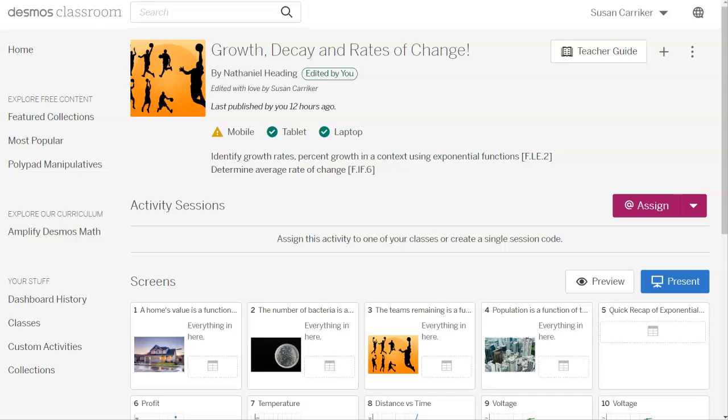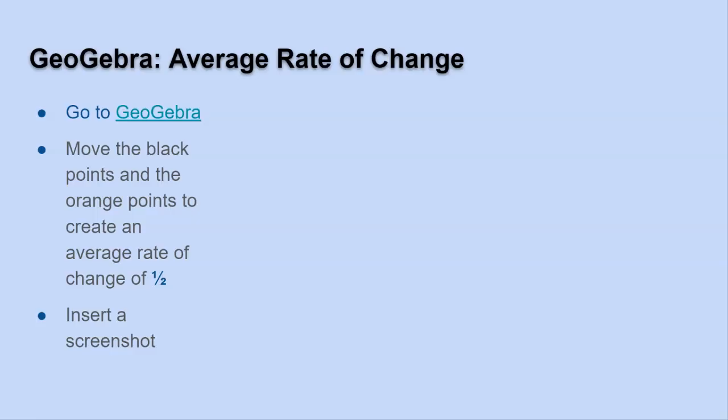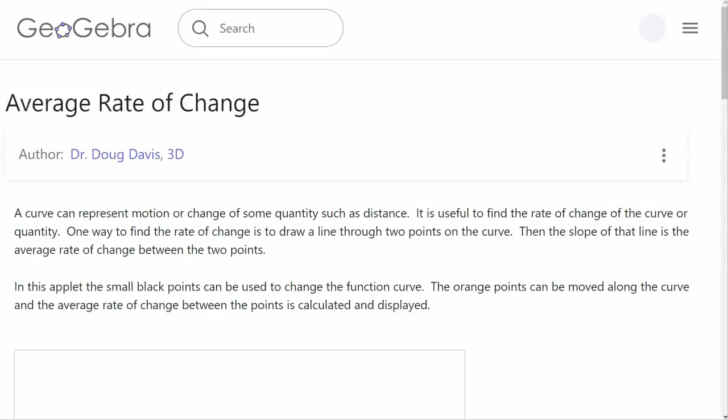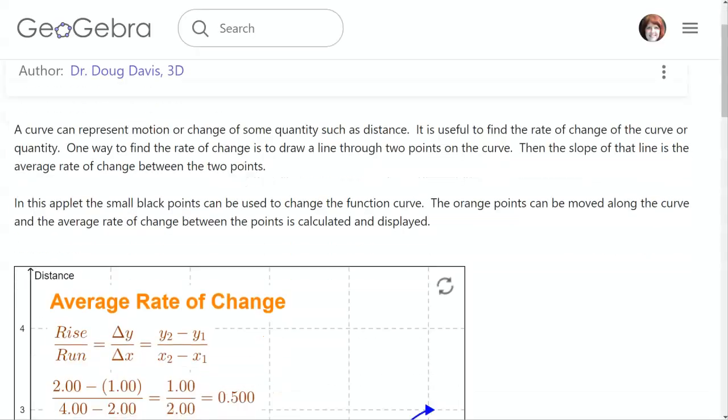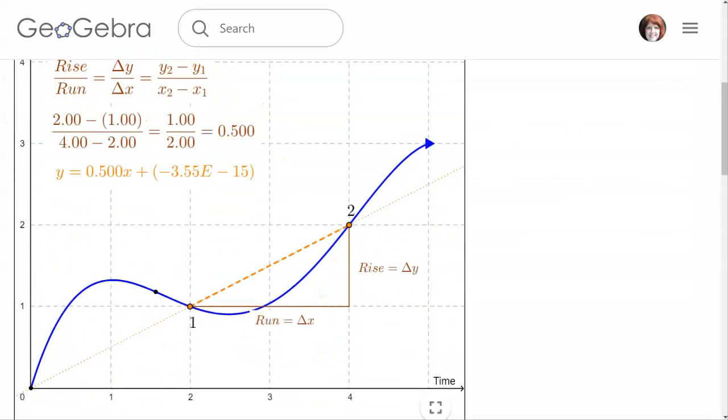Our next activity is to do an exploration in GeoGebra. So the GeoGebra task is to go to GeoGebra, and then they will move some points around to create an average rate of change. This time they're going to create the average rate of change of 1/2. So click on GeoGebra to open, and then scroll down, and here it is.